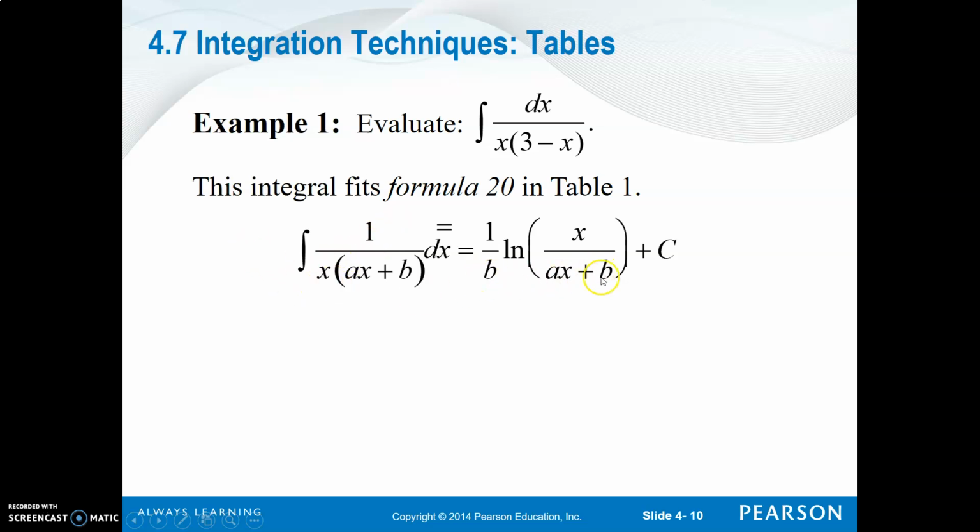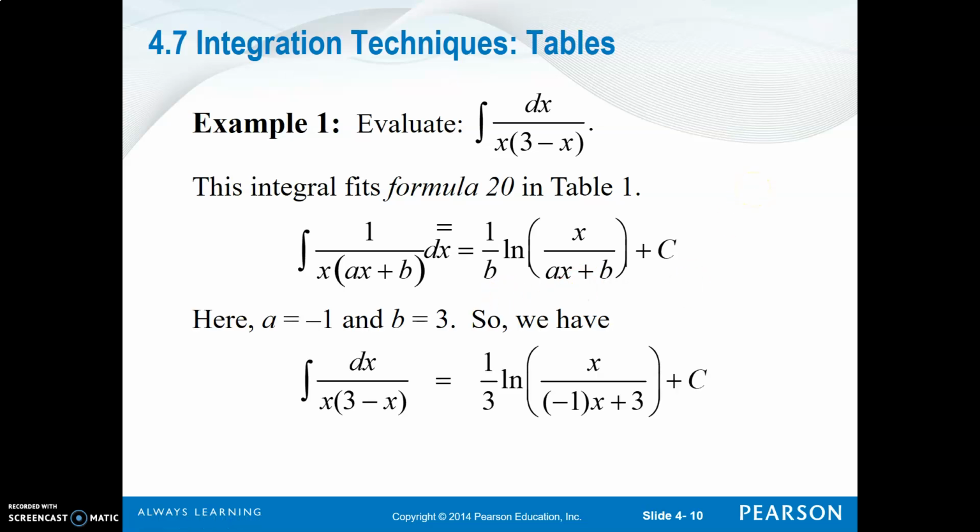So we're going to just plug a and b into the terms here for my antiderivative. And that's where you see this 1/3 natural log of x over -x plus 3 with your constant of integration c. Okay? It's definitely not the most simplified antiderivative, but it's a lot faster using this reference sheet than what we would have had to do developing this with our skills.